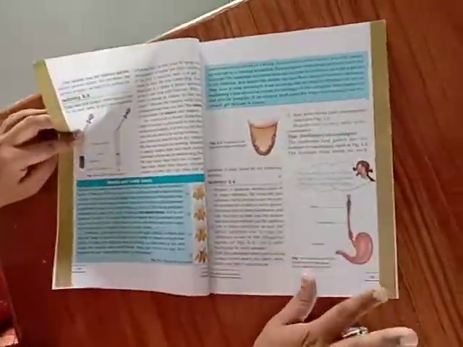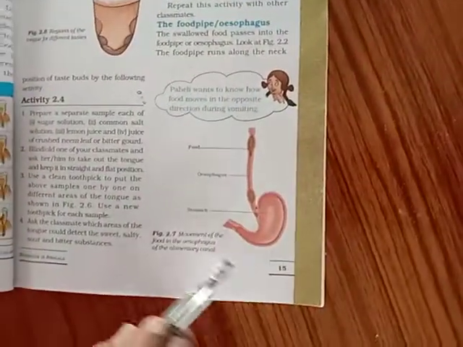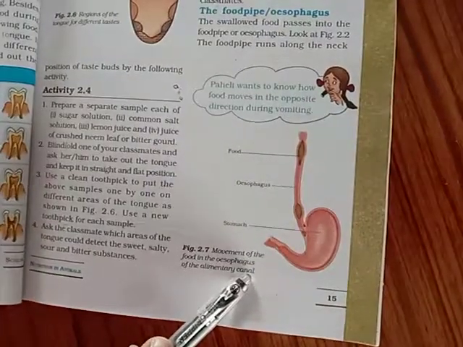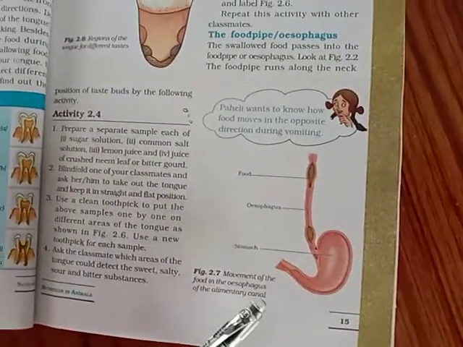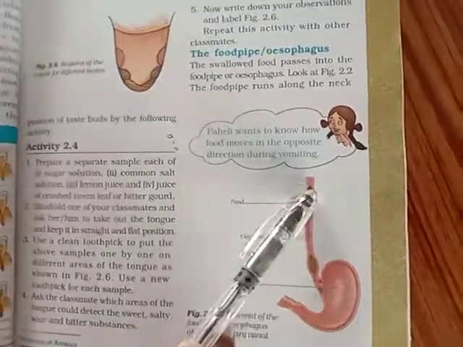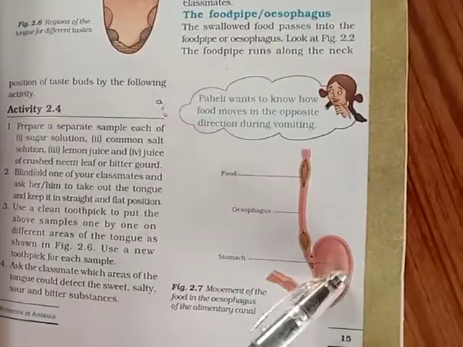So here on page number 15 is the movement of food in the esophagus of the alimentary canal. Alimentary canal means all the parts of the digestive system. It has been shown like the food is coming from the food pipe, the esophagus, into the stomach.